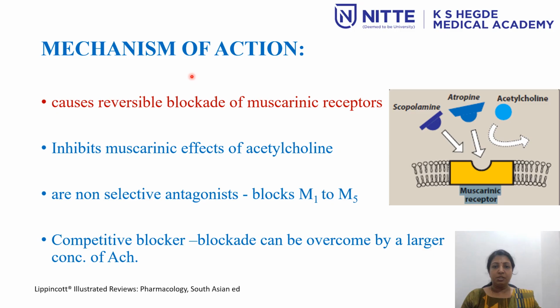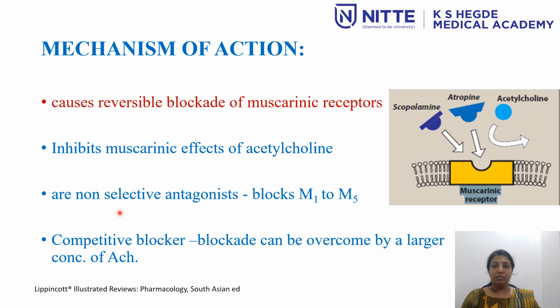Coming to the mechanism of action, as I told you, anti-muscarinic agents block both central and peripheral effects of acetylcholine through the muscarinic receptors. They cause reversible blockade of muscarinic receptors and thereby inhibit the muscarinic effects of acetylcholine. They block all the muscarinic receptors. You might remember muscarinic receptors are of 5 types: M1, M2, M3, M4 and M5. So they are non-selective antagonists. They block all the receptors. That's why they are non-selective antagonists.